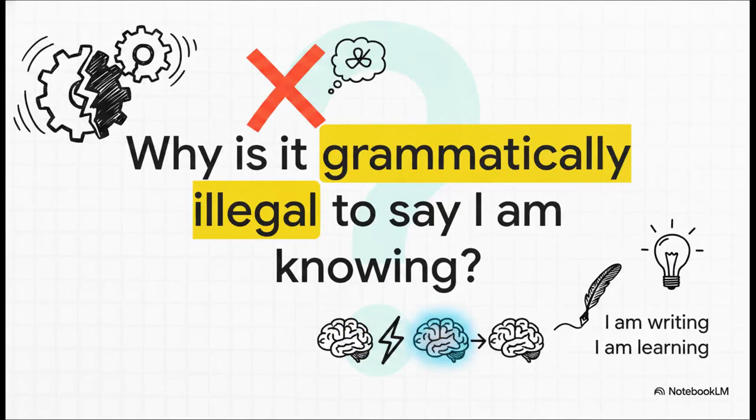So let's dive right into this by looking at a sentence that instantly feels wrong to any English speaker, even if they can't explain exactly why. Listen to this. I am knowing the answer. It totally grates on the ear, doesn't it? It just feels broken. But think about it. If you can say, I am learning the answer, or I am writing the answer, why does the verb know suddenly break the entire machinery of the continuous tense?